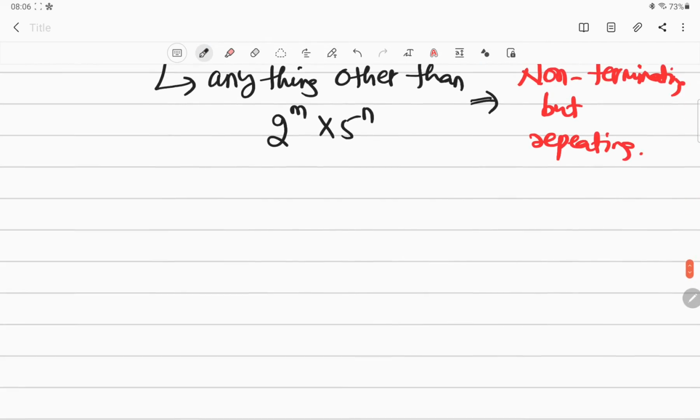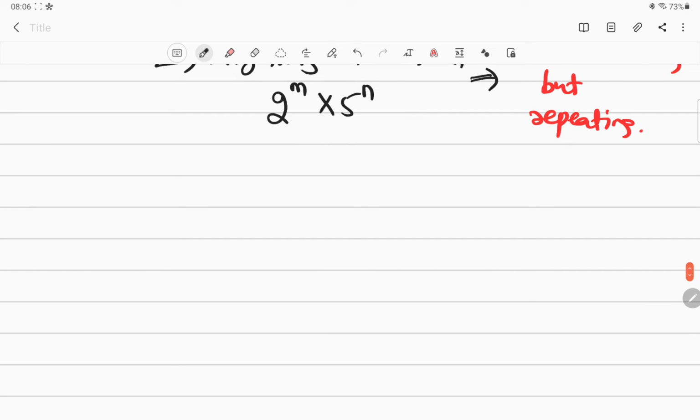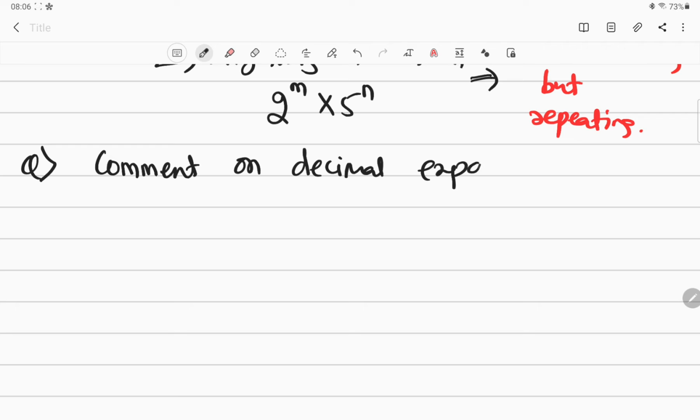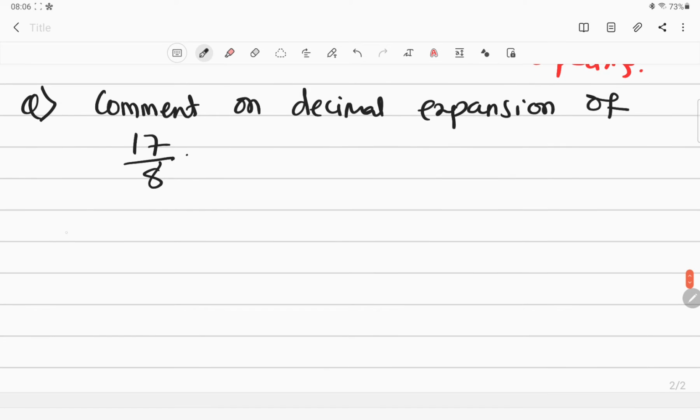Let us take some examples so that it becomes quite clear to us. Let us take a question here. For example, they are asking: comment on the decimal expansion of 17 by 8. Just a simple example. Now what is the denominator? Take the denominator 8.